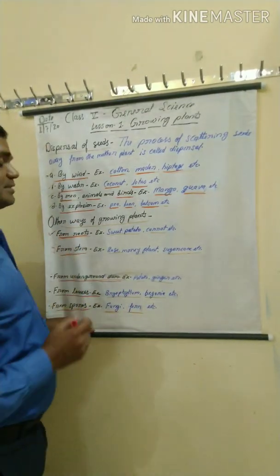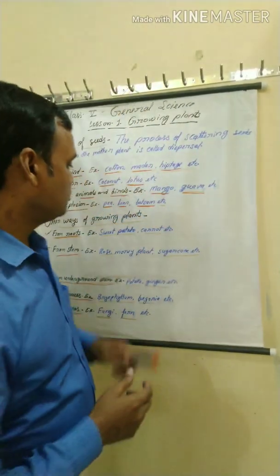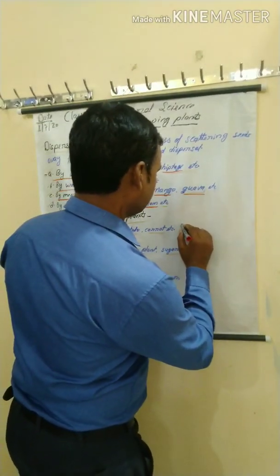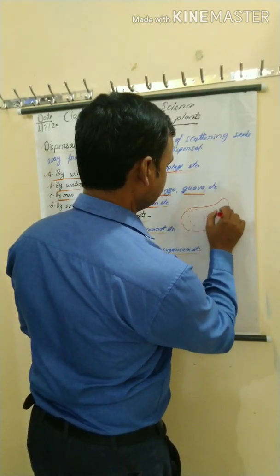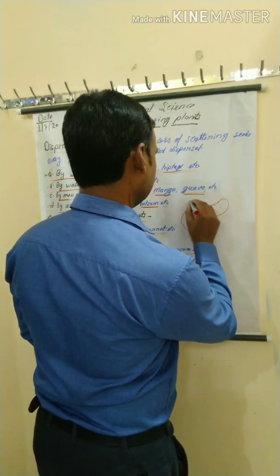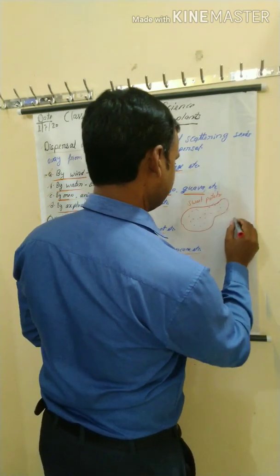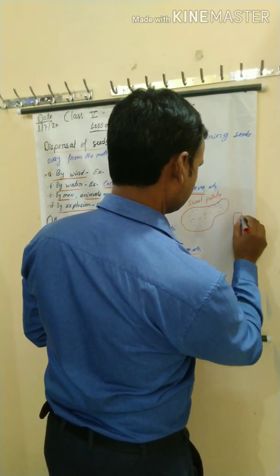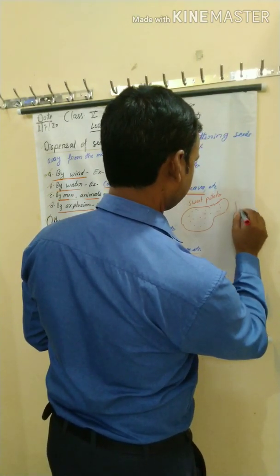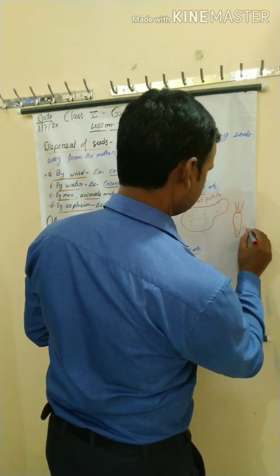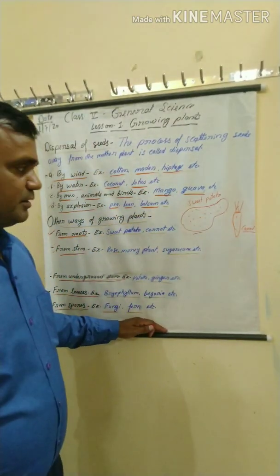First, from roots. Some plants grow from roots. Examples: sweet potato and carrot. See the diagram of sweet potato. Suppose this is the sweet potato, and here it is the carrot. These plants grow from the roots.